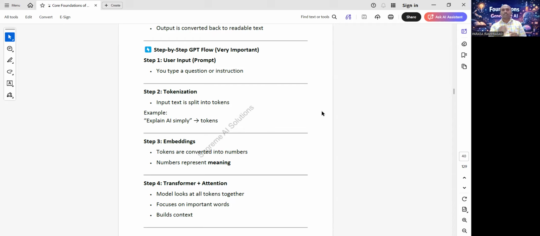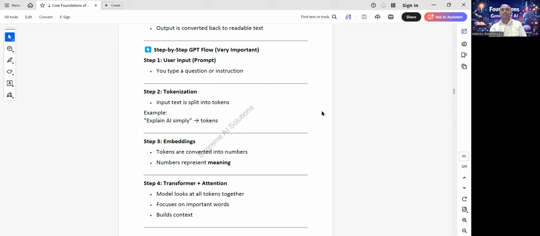It becomes explain, one token, AI, second token, simply, third token. These are tokens. Why is tokenization needed? Because long text must be handled easily. The model works better with small units.